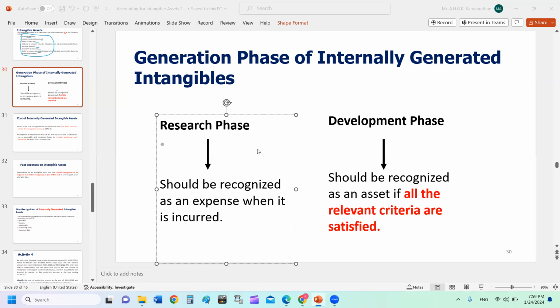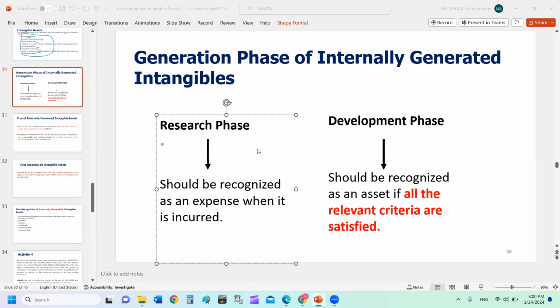So an intangible asset initially passes the research phase. All the cost you incur, you need to charge to P&L. That means you can't generate an intangible asset. Once you found something new, once you invented new knowledge, then you can start developing a product concept, right? So then you reach the development stage. Even during the development stage, you cannot always debit the cost you incurred to the intangible asset, right?